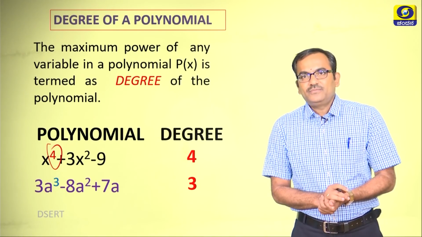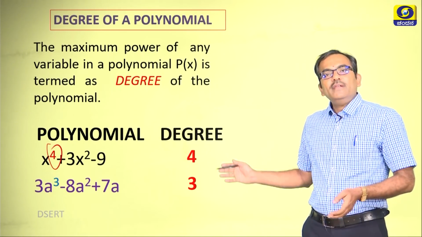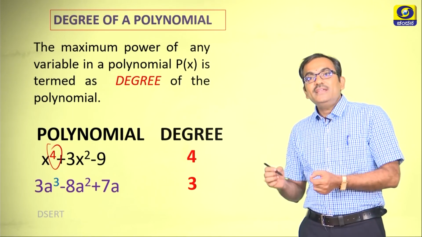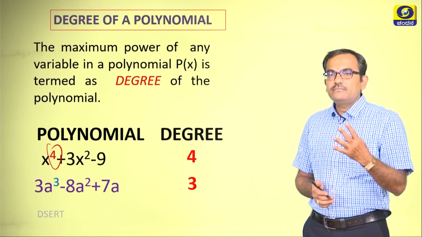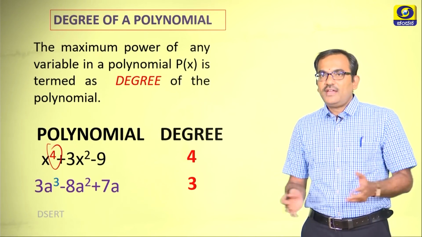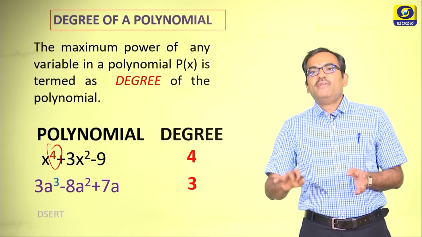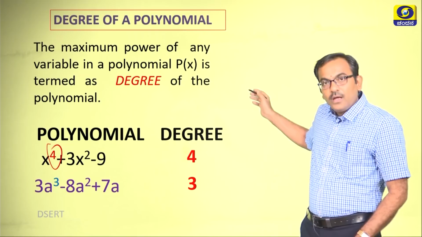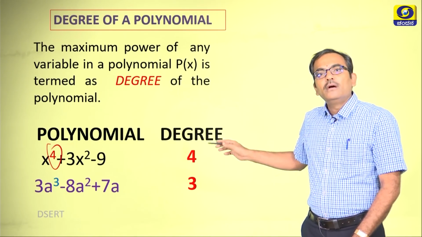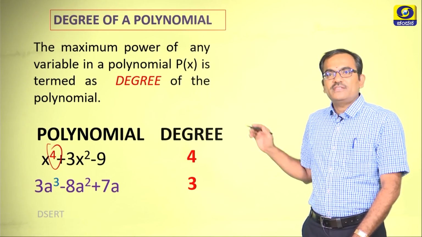Now, give an example for a polynomial with degree 3. Is it necessary to write all 3 terms? No, not at all again. You can simply write 5m cube. So, these are the values of the degree of the polynomial that we have discussed.